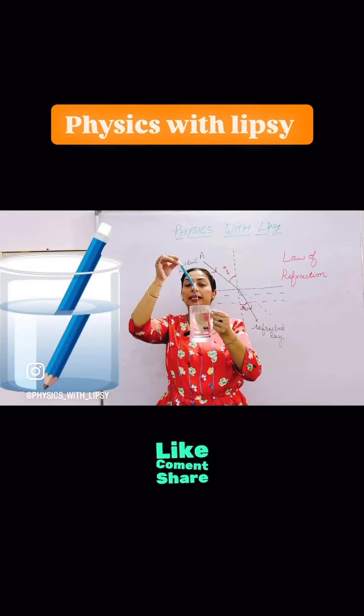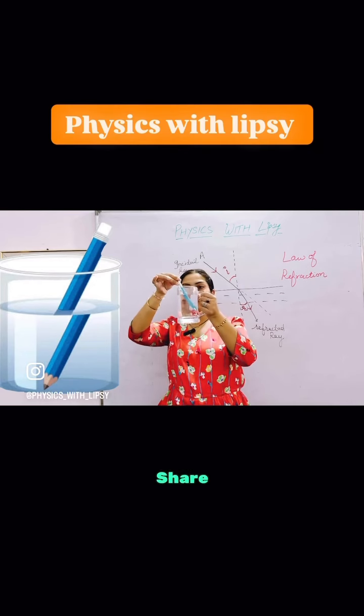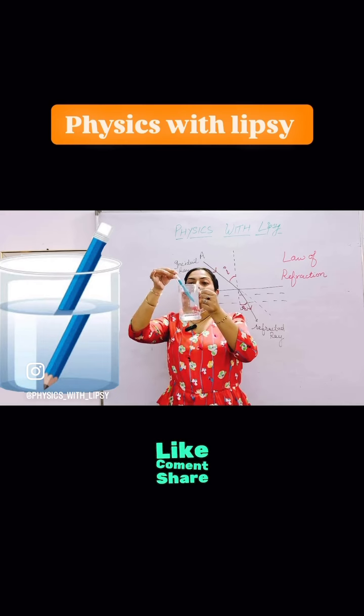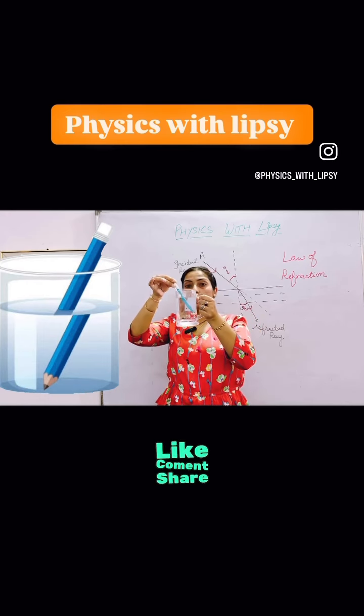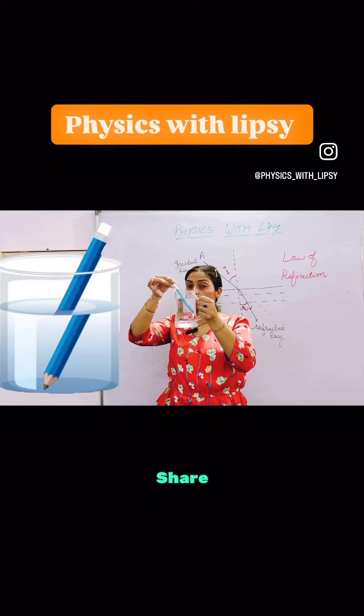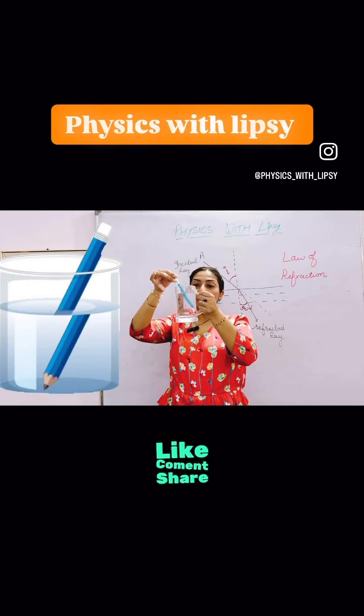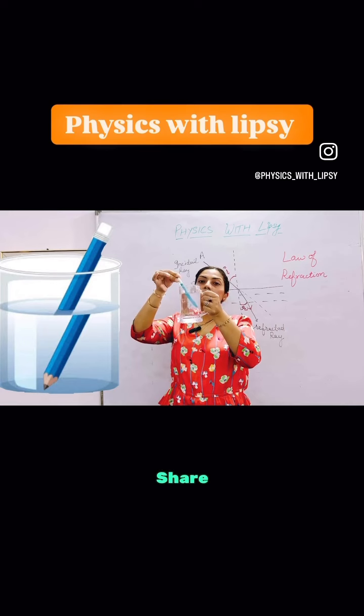But when I dip this pen in an inclined form, I hope you can see, if I dip this pen in an inclined form, what will you observe? The pen looks broken, or a little bit in the water the pen is bent.